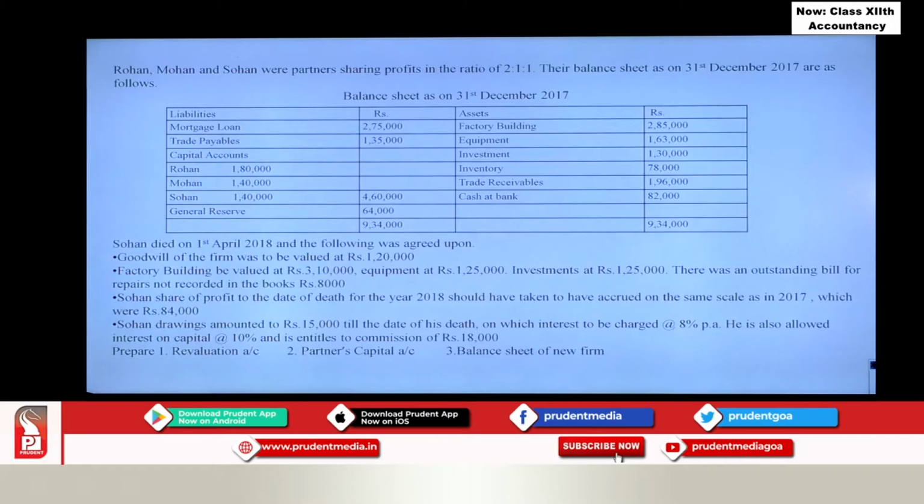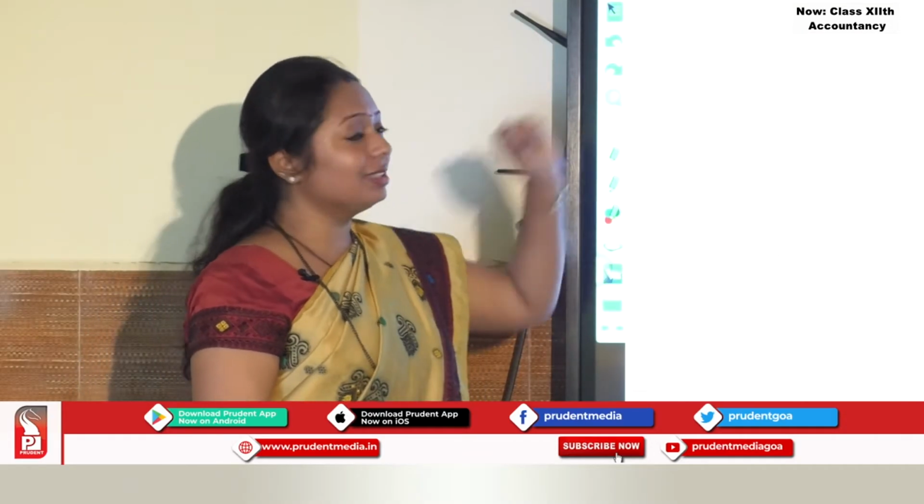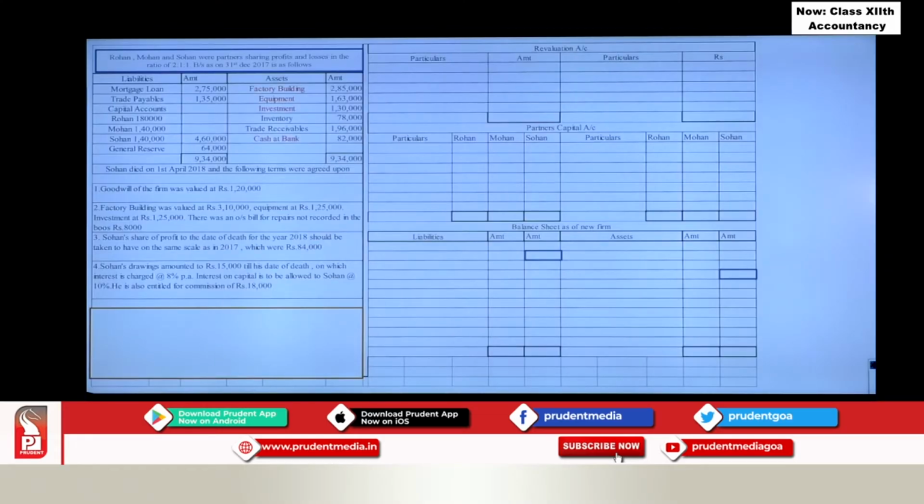So when you read the problem, you get an idea. You have to prepare the revaluation account, partners' capital accounts, and the balance sheet of the firm. Okay, so we will start. As I did in the previous problem, I have marked the items here because this helps you to solve the problem easily. We will start with the liability side and remember the date of death. Now, on the liability side, mortgage loan has no adjustment.